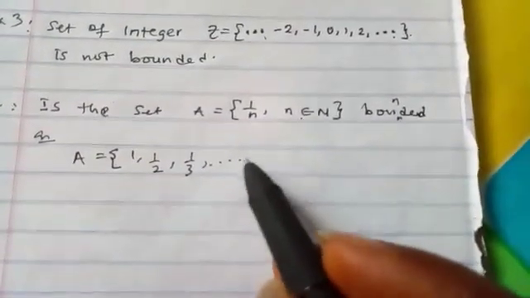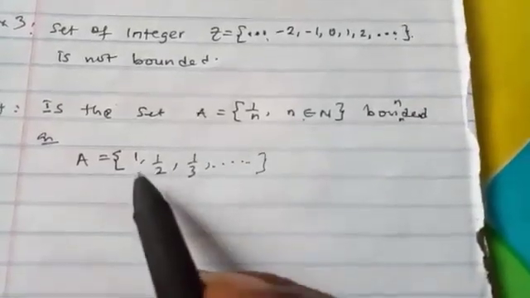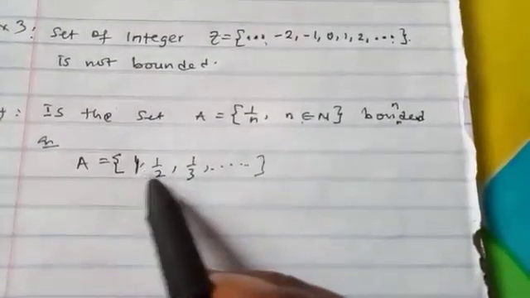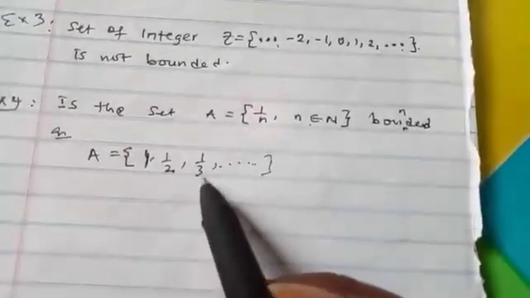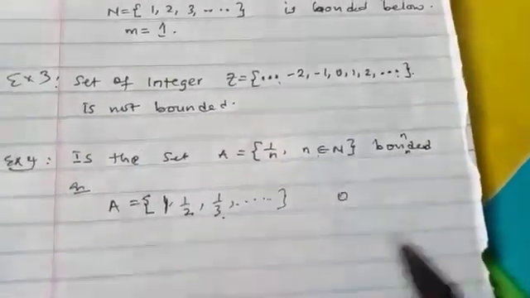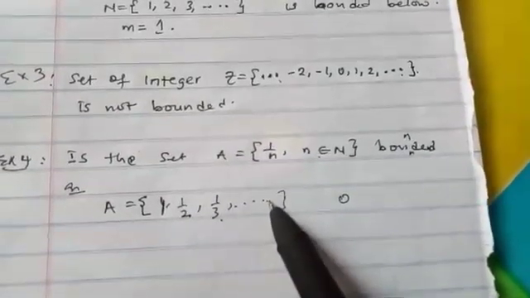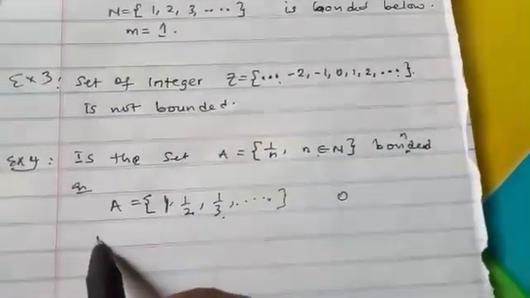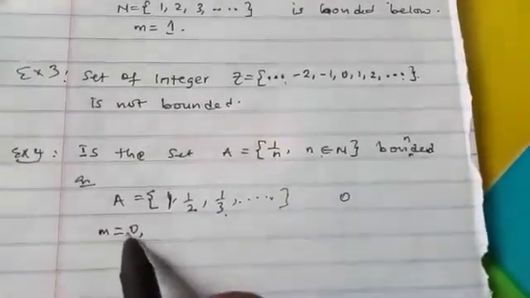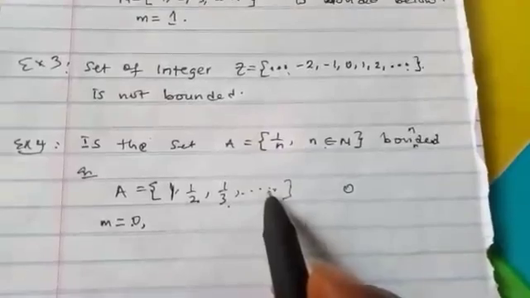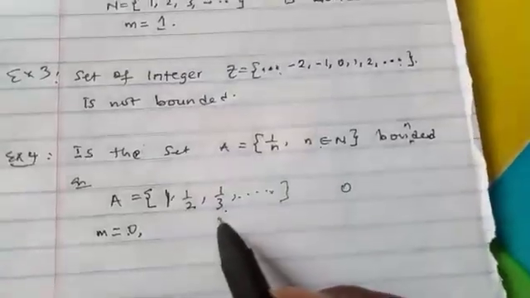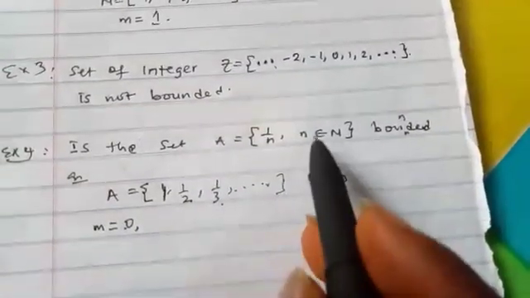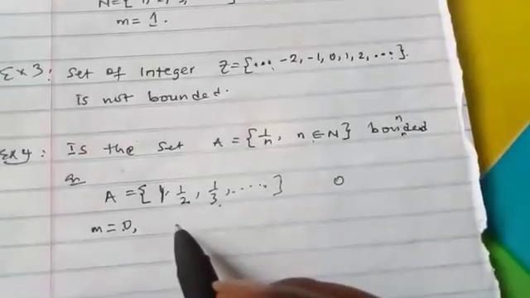But you observe that as this is going, it started from 1. 1 is greater than this, is greater than this. So you observe that it is reducing like that. At the end of the day, the limit point will just be 0. The final point will be 0. So in that case, we say that small m is 0. It has a lower bound of 0. As it's reducing, there will be a time that it will not reduce again. It will get to 0 and it will stop because it has to be positive numbers.